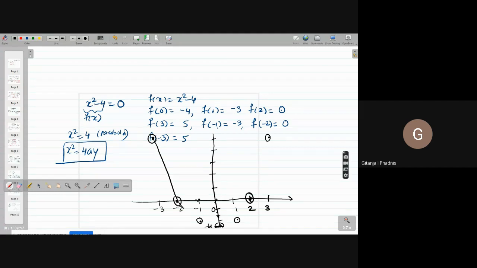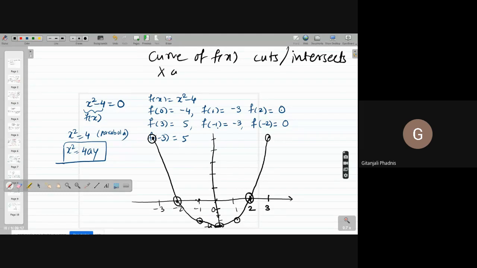So what is happening at 2 and minus 2, tell me? They are the roots. So the curve of f(x) cuts or intersects the x-axis at what? Do you understand the meaning of the root?